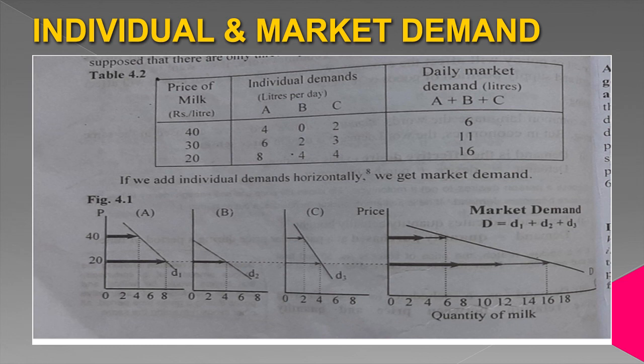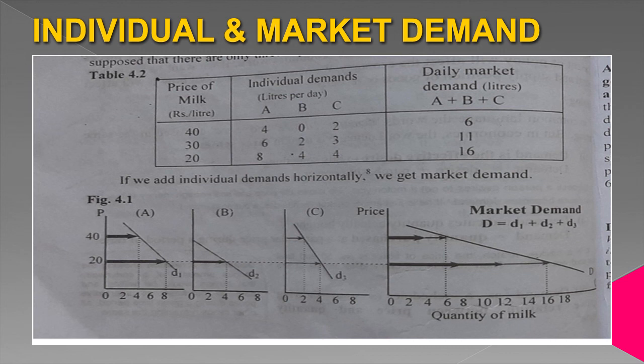And market demand becomes 6 plus 2 plus 3 equals 11. Further reduction in price leads to an increase in demand. When price decreases to 20, demand of person A becomes 8 liters, B demand 4 liters, C demand 4 liters. And market demand at price 20 will be 8 plus 4 plus 4 equals 16.